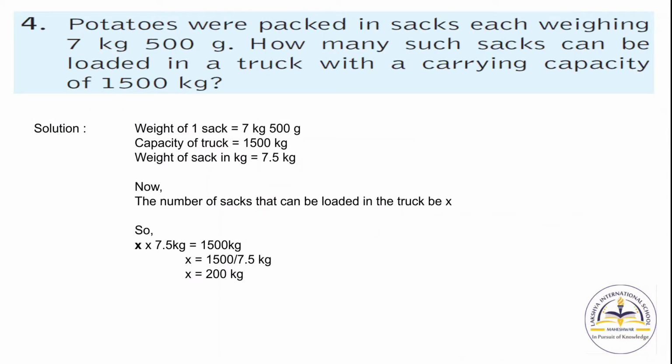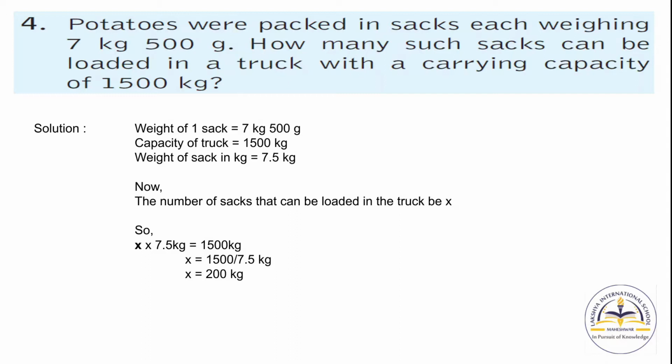Question number 4. Potatoes were packed in sacks, each weighing 7 kg 500 gram. How many such sacks can be loaded in a truck with a carrying capacity of 1500 kg? Now first of all we will write the givens. Weight of one sack equals 7 kg 500 gram. Capacity of truck equals 1500 kg. Weight of sack in kilogram equals 7.5 kg.